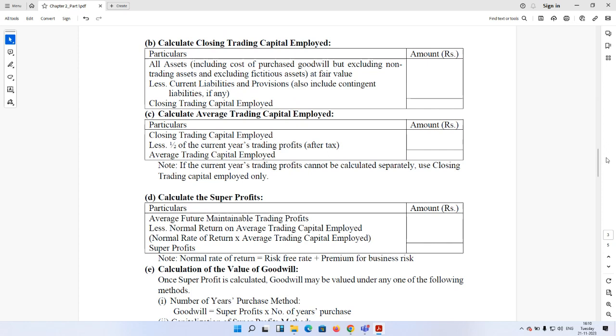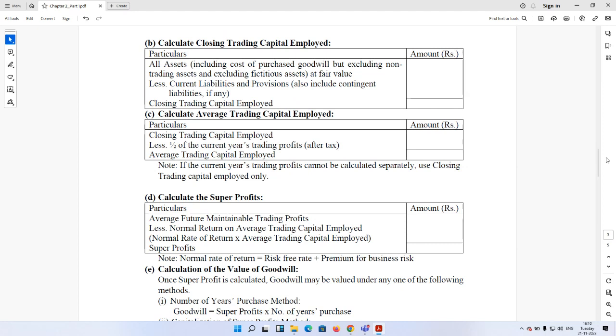That is, capital employed refers to own capital plus debt capital. Okay, so if we are going from the asset side, then closing capital employed will be all assets at fair value minus current liabilities and provisions at fair value. If there is any contingent liability, that is also to be considered here under the current liabilities category.